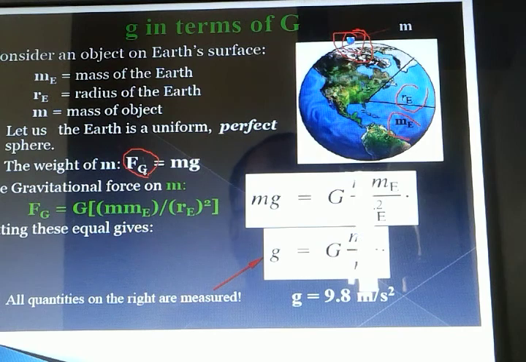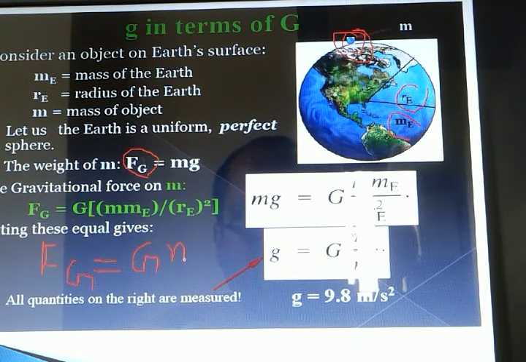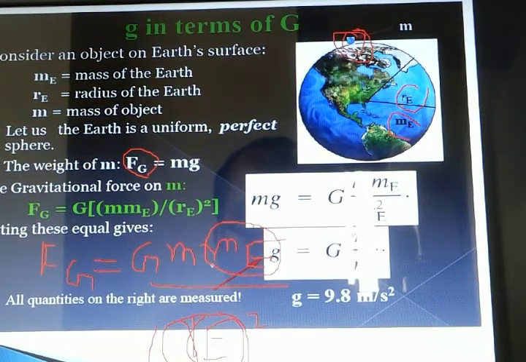So it can be denoted as Fg equals m into g, where m is the mass of this object and g is the acceleration due to gravity. Again, the gravitational force can also be written as Fg equals G m Me upon Re square, where Me is the mass of the earth, Re is the radius of the earth, and m is the mass kept at the surface of the earth.